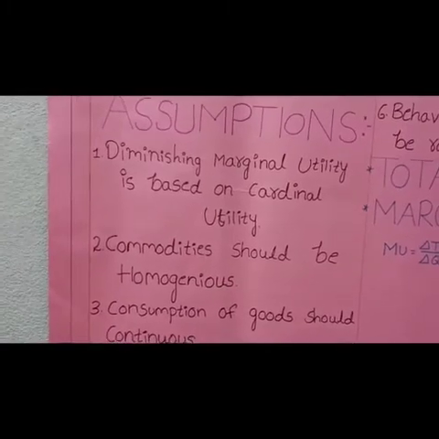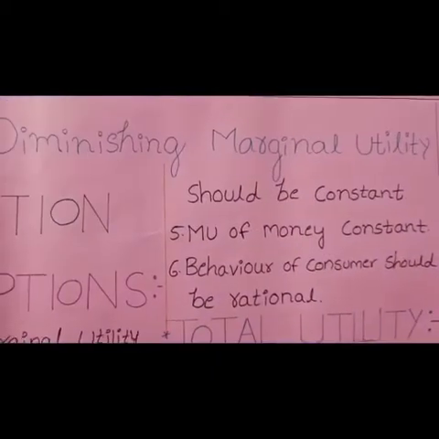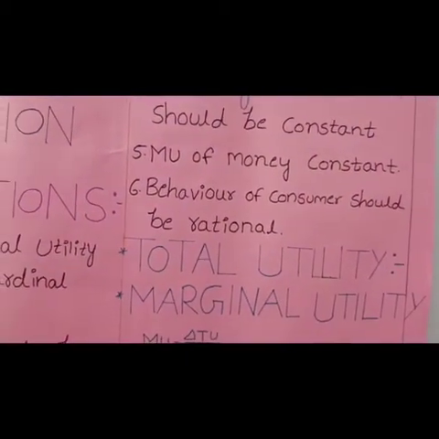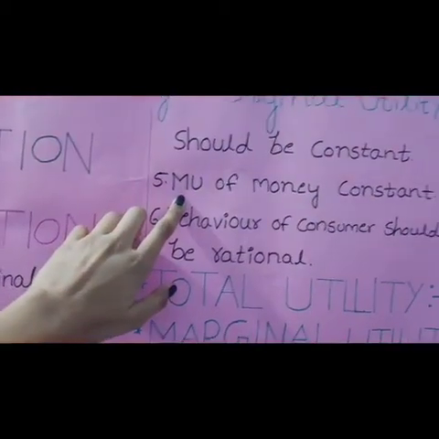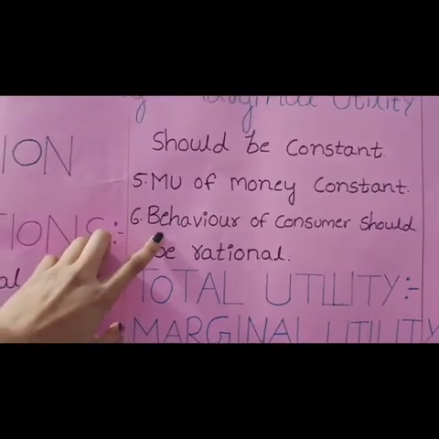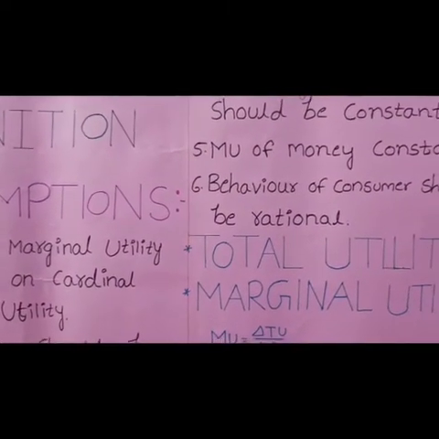And next, prices of other commodities should be constant. The price of other commodities may affect the commodity which you are consuming, and MU of money should be constant. Behavior of consumers should be rational. That means consumers' outlook should not change.